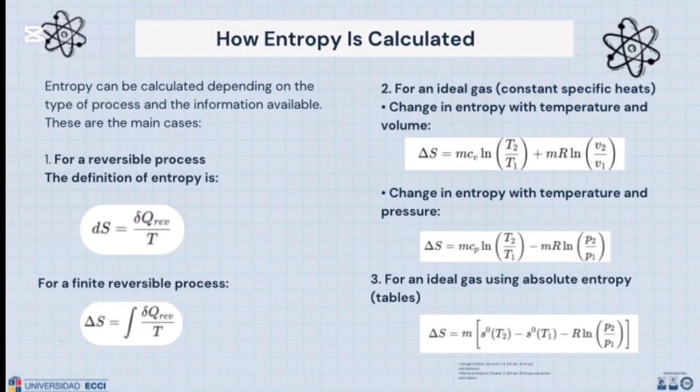These are the main cases. 1. For a reversible process, the definition of entropy is what we can see in the images, and for an infinitesimal reversible process, as we can see in the images. 2. For an ideal gas with constant specific heat, changes in entropy with temperature and volume, as we can see in the images, and changes in entropy with temperature and pressure, as we can see in the images. And 3. For an ideal gas using absolute entropy, as we can see in the images.